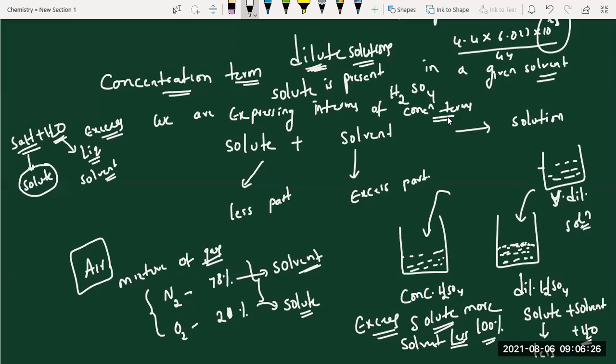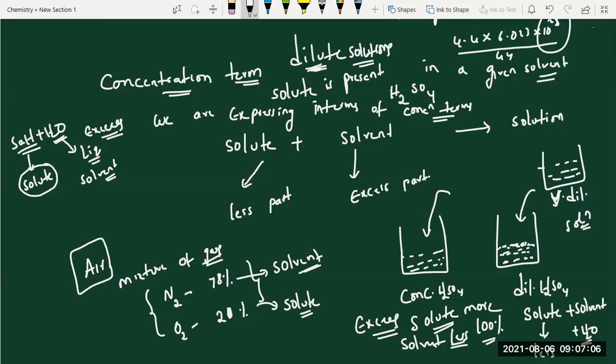So we have different concentration terms, students. Suppose you are taking solute and solvent, both by weight: mass percentage, or else molality. If solute is solid and solvent is liquid, we have another concentration term, that is molarity. One more is there, normality. Actually, normality was not mentioned in the schedule. We'll discuss more concepts in normality next year. According to schedule I am going, and whoever already has notes and wishes to can study, I will teach you.